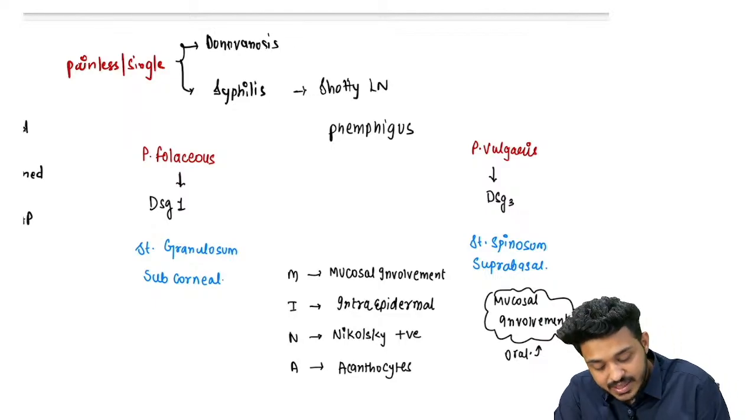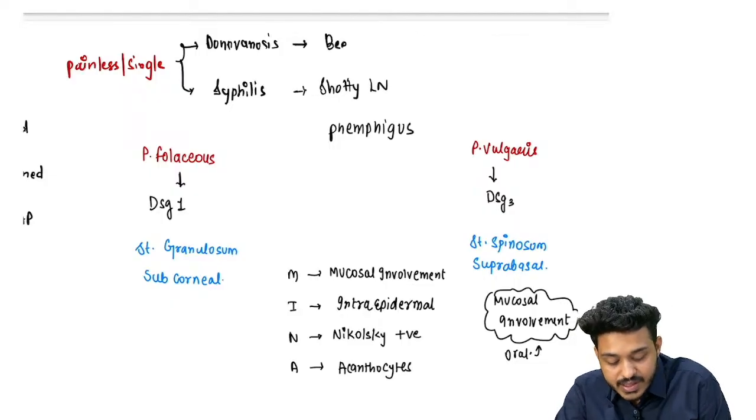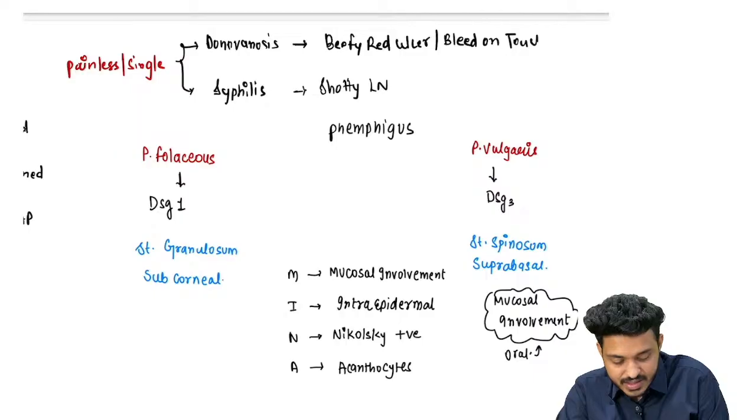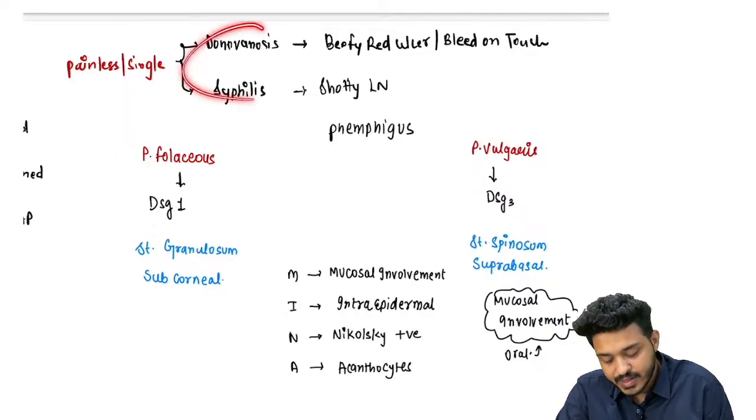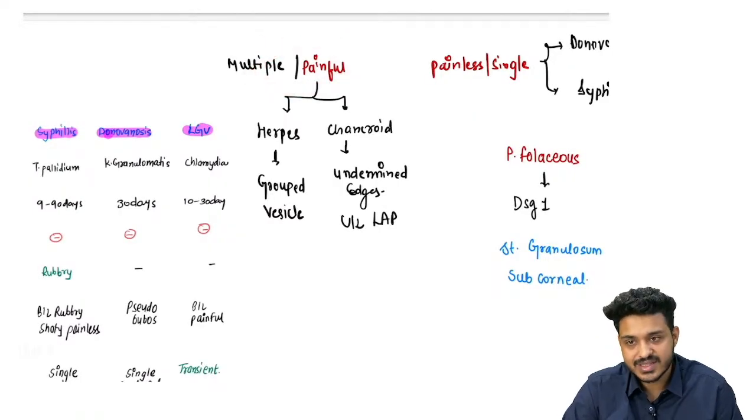If it is a case of donovanosis, how will you differentiate? Here they will write a beefy red ulcer, which will bleed on touch. So when you touch this ulcer, it is a very red ulcer. Here both of them are painless and single, whereas the earlier two are multiple and painful. This is how we can differentiate.